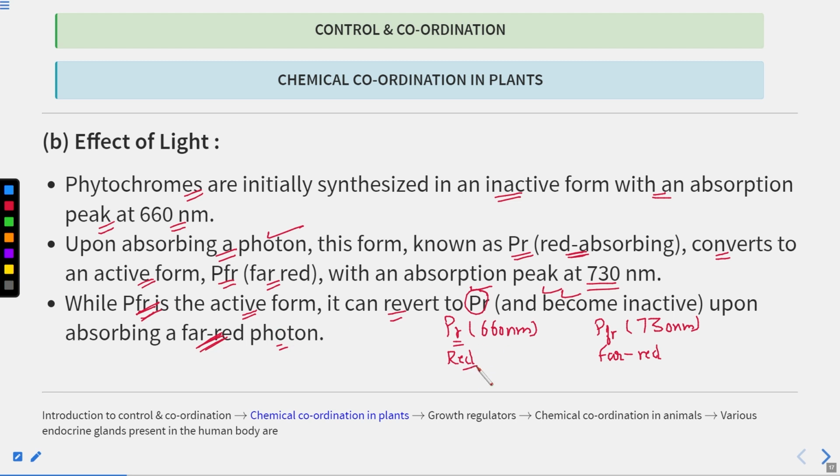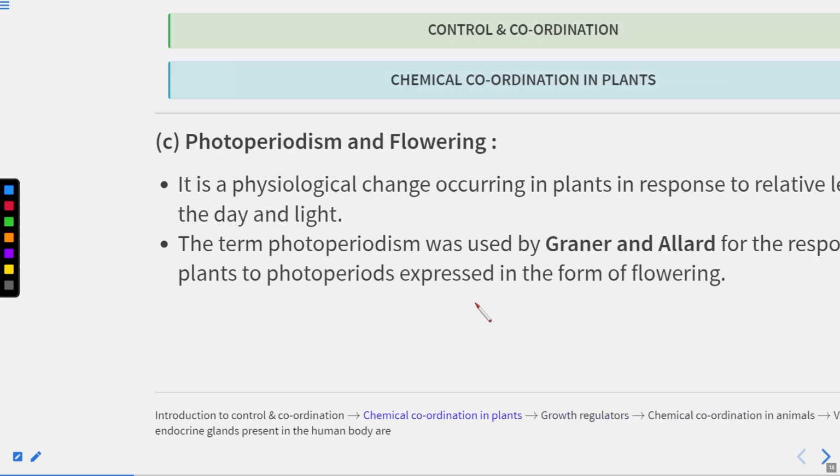PR absorbs red light and converts into PFR, and PFR absorbs far red light and converts back to PR. PFR is the active form, and it can revert back to PR by absorbing a far red photon.